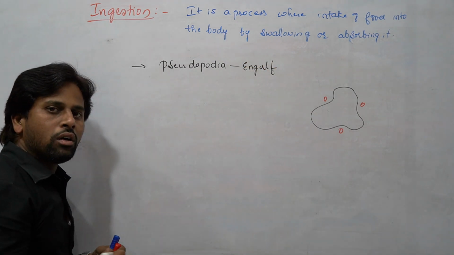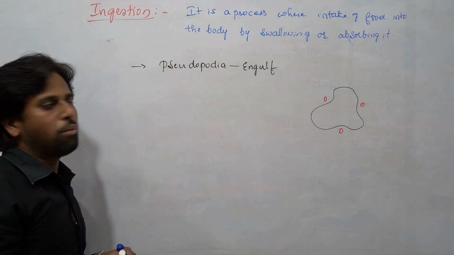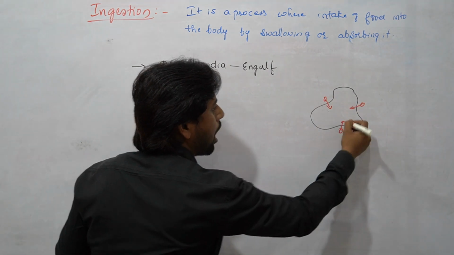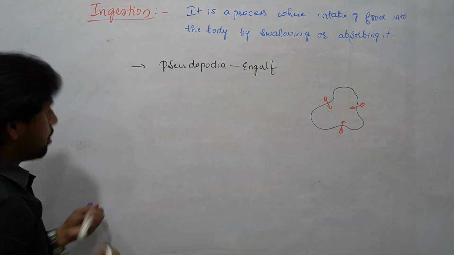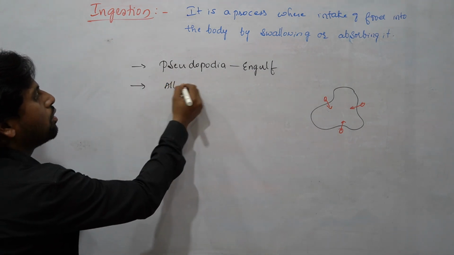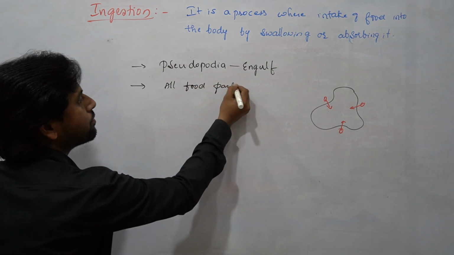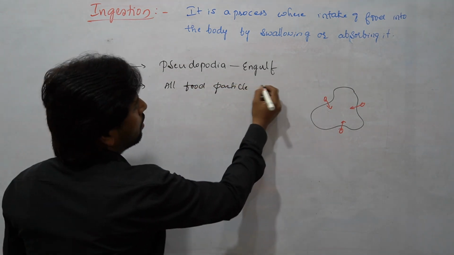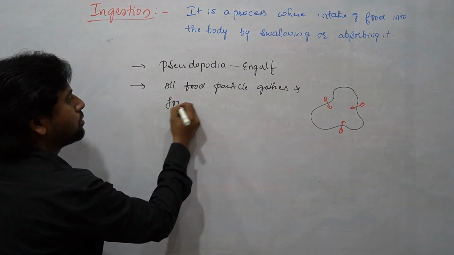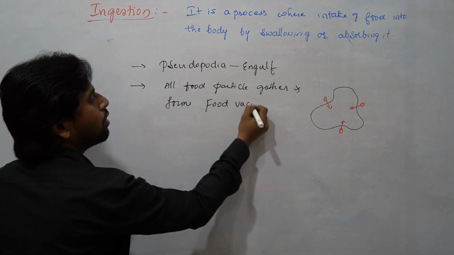Engulf means it is a type of swallowing, taking the food into the body. So food starts entering the amoeba body. When food enters the body, all the food particles gather and form a food vacuole.